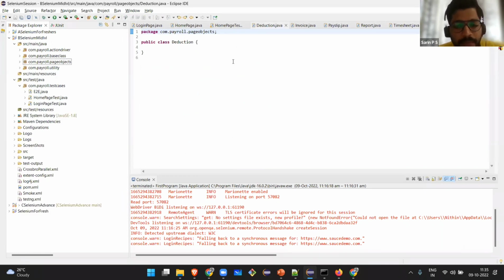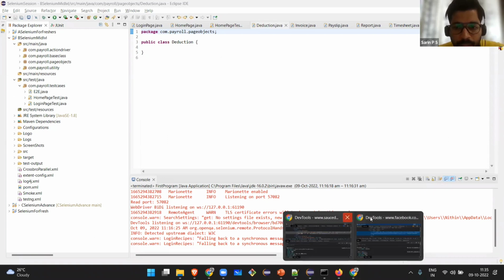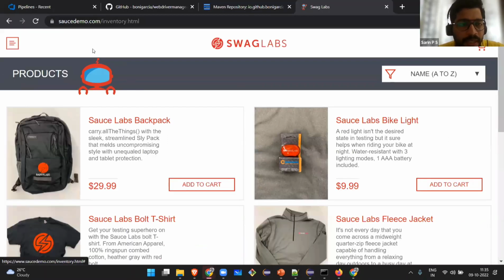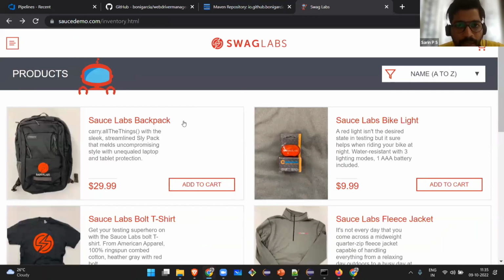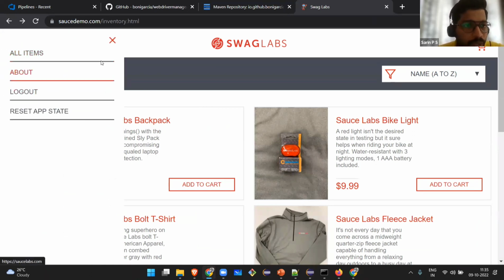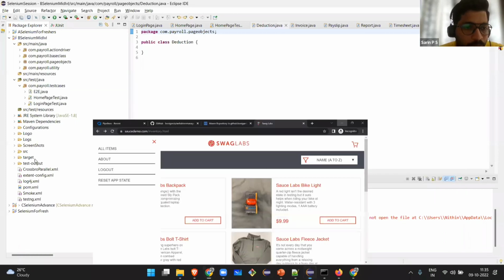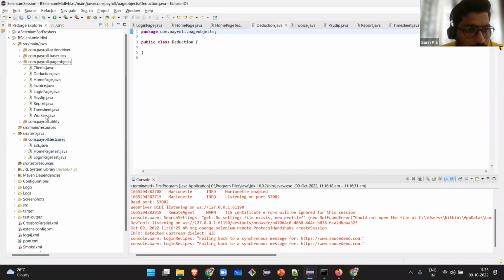Each page that you are seeing, this is one page, this is another page, will be kept under one class. You will be writing a separate class to store all the elements. So tomorrow, if something changes in this menu item, where do I have to go? I have to come to page objects, rather than going to the test case. I have to check the menu item.